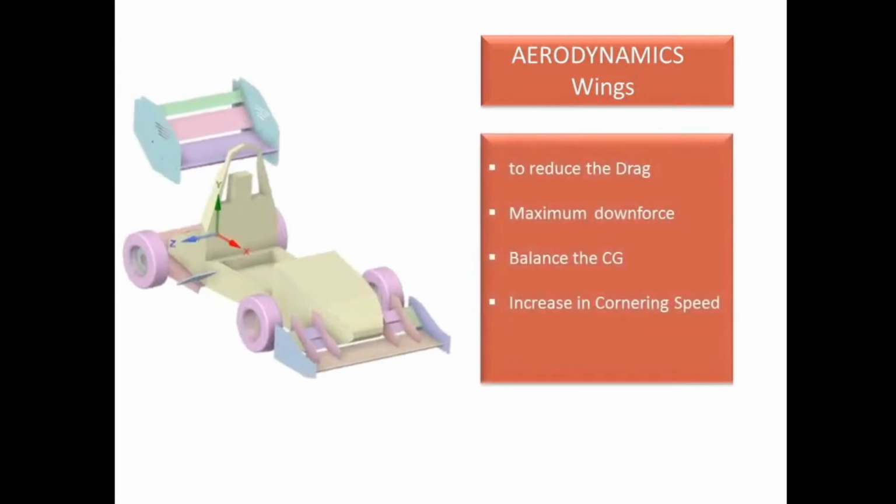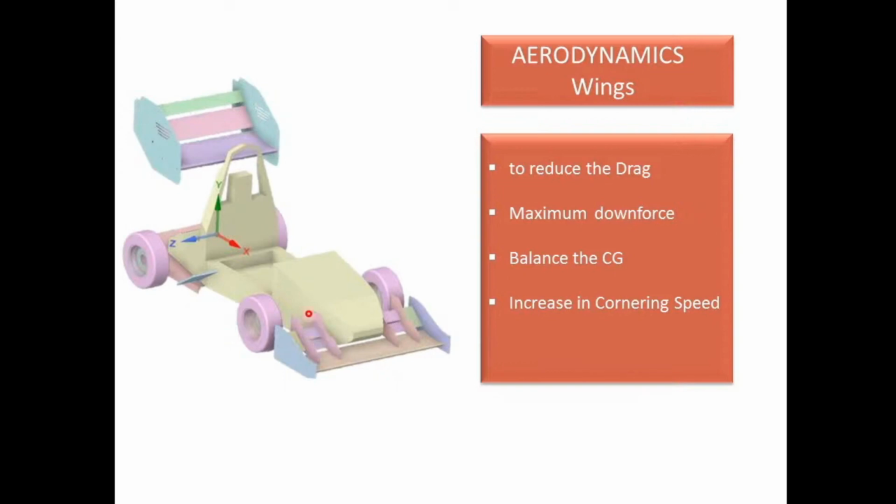Firstly, to reduce the amount of drag. As you can see here, this is the front wing. In case of open wheel vehicles, the most amount of drag is created by these rotating wheels. The air is allowed to pass over this wheel with the help of these front wings, as well as we can get the maximum amount of vertical load, that is the downforce.